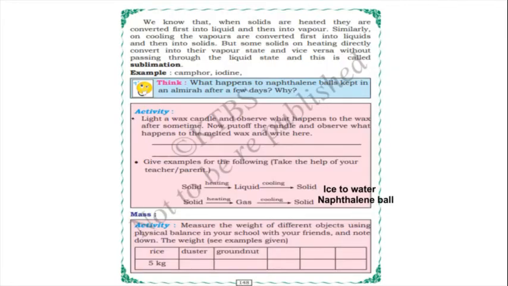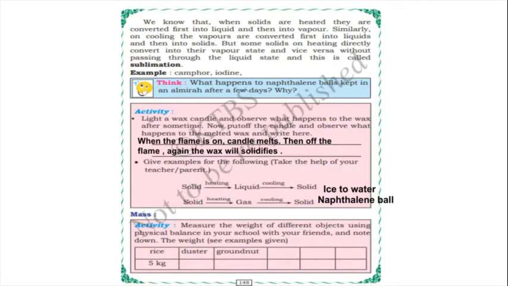Okay. Light a wax candle, observe what happens to the wax after some time. Now put off the candle and observe what happens to the melted wax, and write here. So if you light a wax candle, what will happen? When the flame is on, the candle melts. Yes, no? Then when you put off the flame, the wax solidifies again. And give examples for the following. Take the help of your teacher.